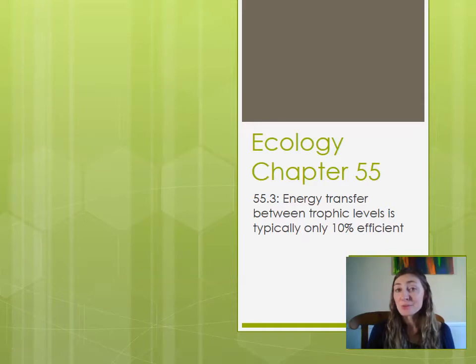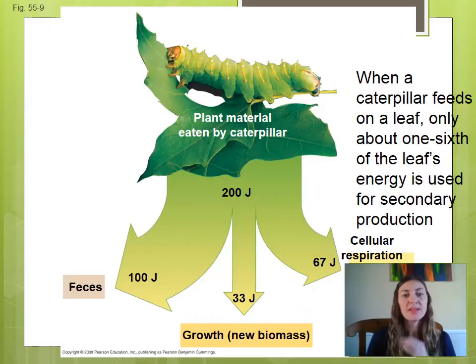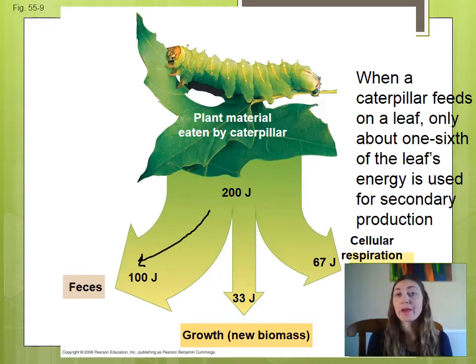All right, let's talk about the rule of tens and why energy transfer in trophic levels is so inefficient. This is a great diagram to show us where the energy is going. Here we have a nice little green caterpillar, and he's eating plant material. From this plant material, he has about 200 joules of energy that he gets. Well, half of that right away is lost, pooped right out the back end. A lot of energy is not able to be processed.